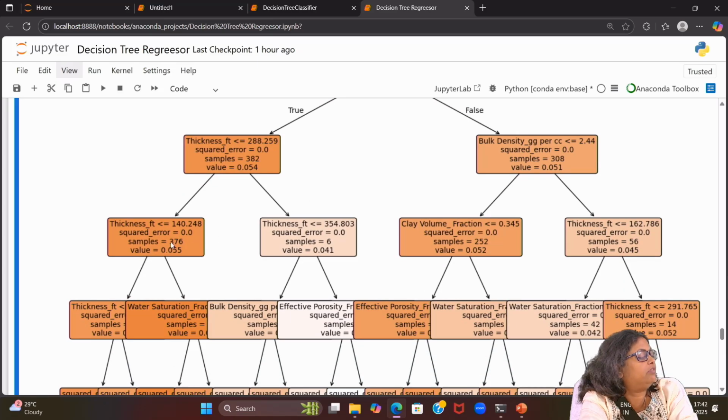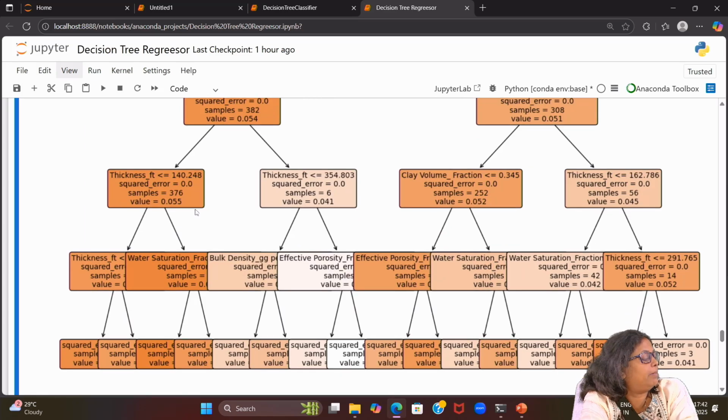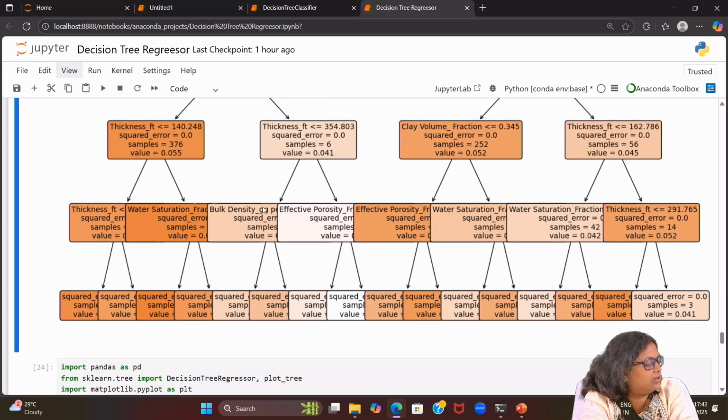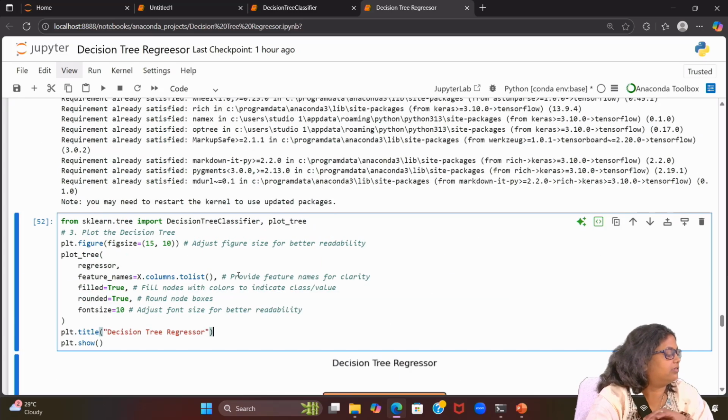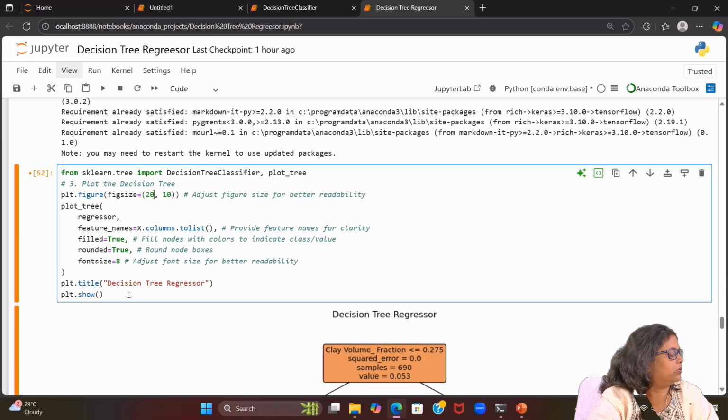The next split has 370 samples which satisfy this condition, and here you have 6 samples. Like that it is doing the splitting. It is not showing clearly, so let's reduce the size: font size I can make 8, and fixed size we can make 20. Run it again.